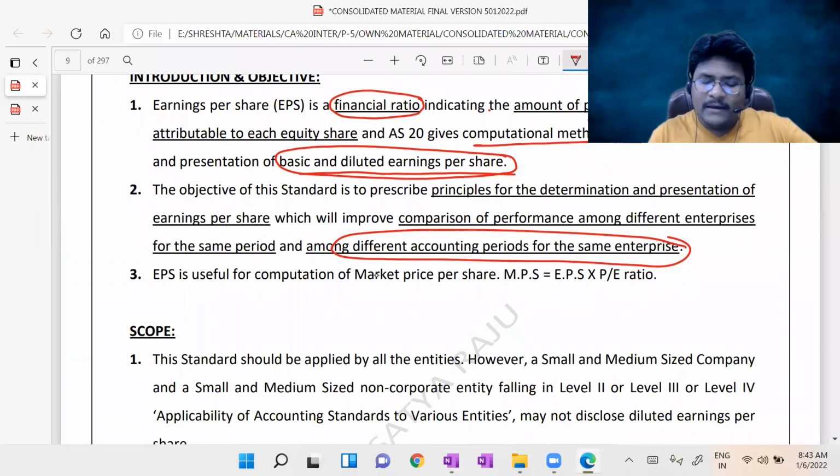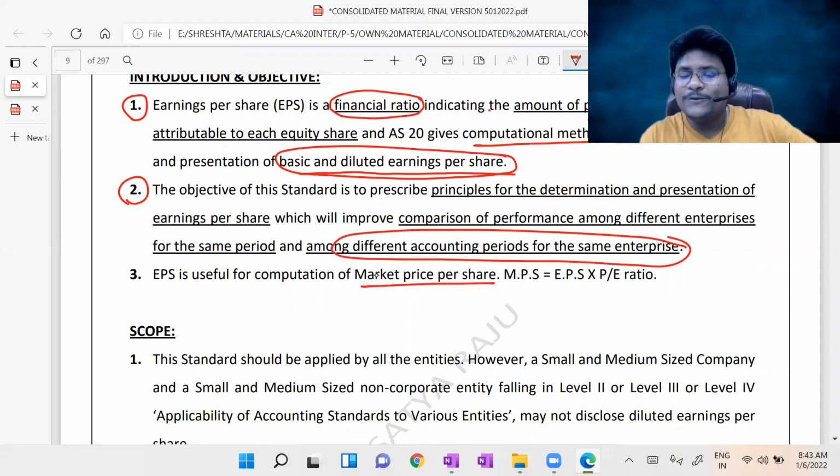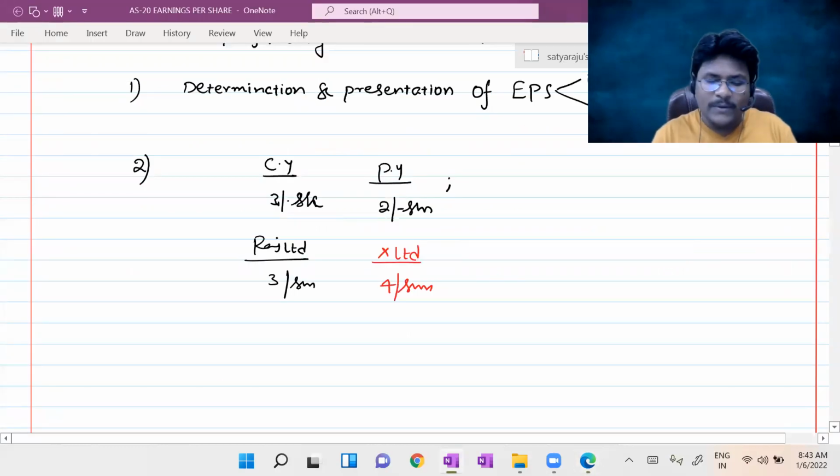And the third one, this is actually not an objective. This forms part of the introduction. Here I covered introduction and objective. Basically, there are only 2 basic objectives. So the third one forms part of the introduction: EPS is useful for computation of market price per share. MPS is equal to EPS into PE ratio. Oh my God, I can't understand anything, sir. What is this PE ratio? Again, this PE ratio will come in your ratio analysis. For better understanding, I will discuss the PE ratio first. Consider it, all of you.